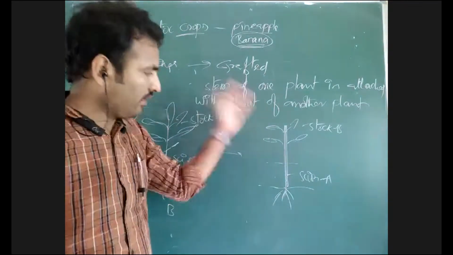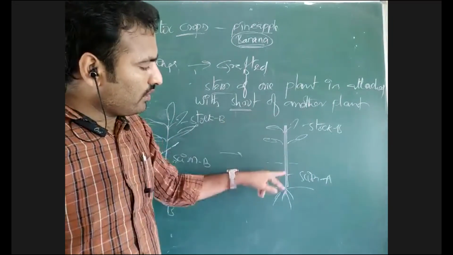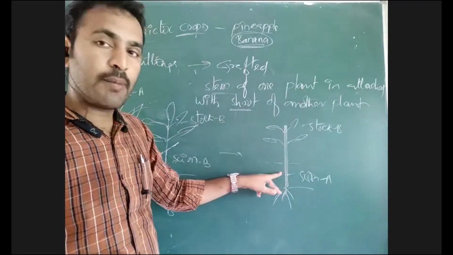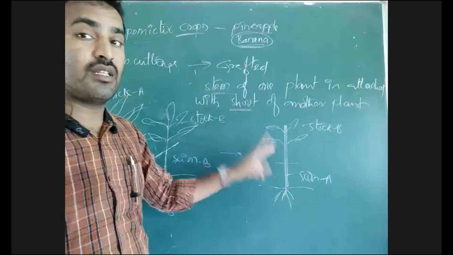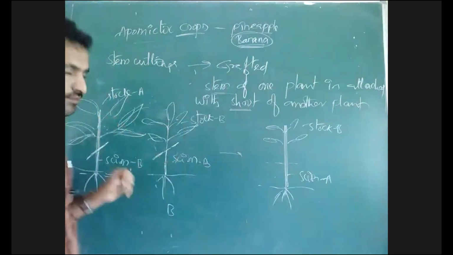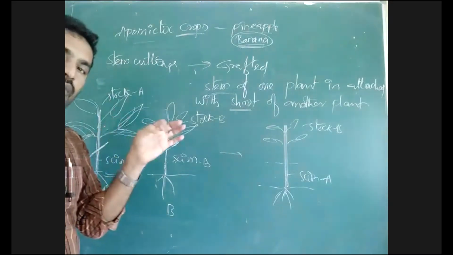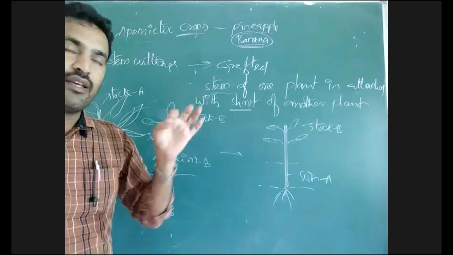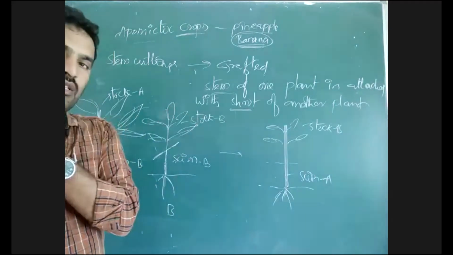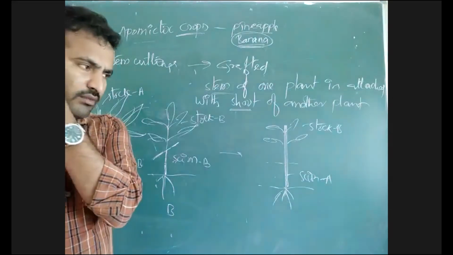Okay, here in this new plant, say scion has one genotype, stock has one genotype. When two plants are of two different species, we can graft a guava plant on a mango tree, a mango plant on a neem tree, whatever it is, that is possible.